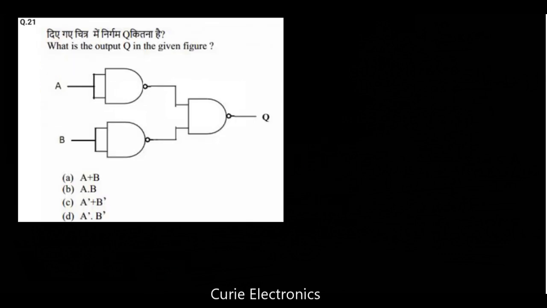Next is question number 21. What is the output Q in the given figure? From the first gate we will get A complement, from the second gate we will get B complement, and A complement and B complement we are giving to a NAND gate, so whole complement. If you apply De Morgan's theorem, what you will get? It is A or B. So the answer is option A or B.